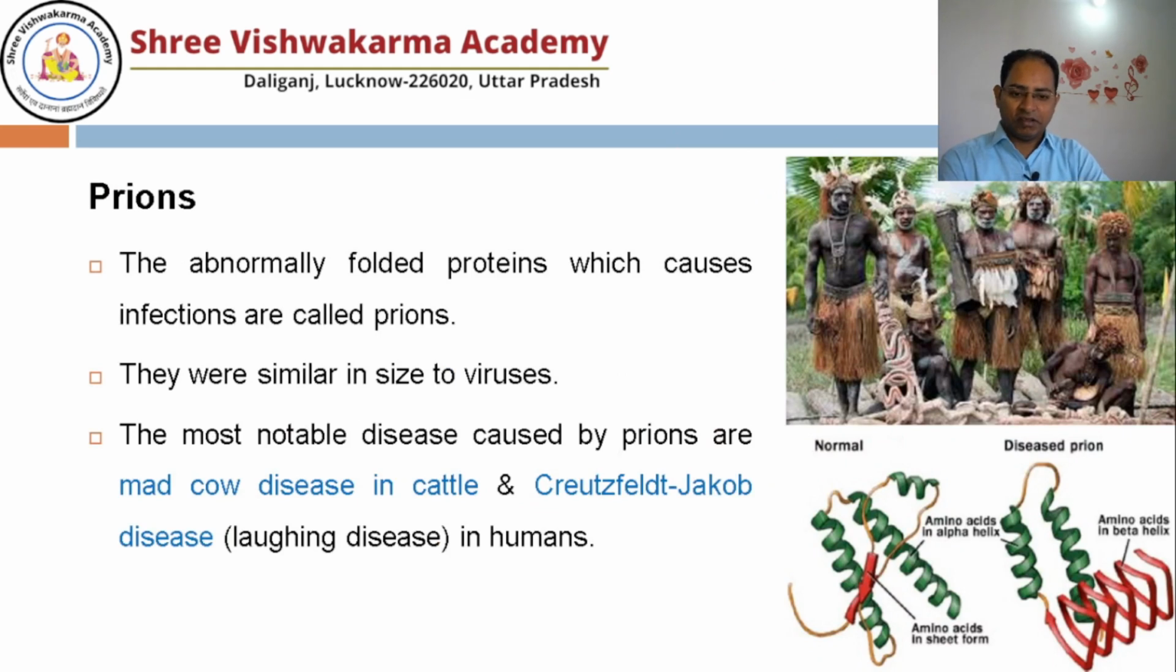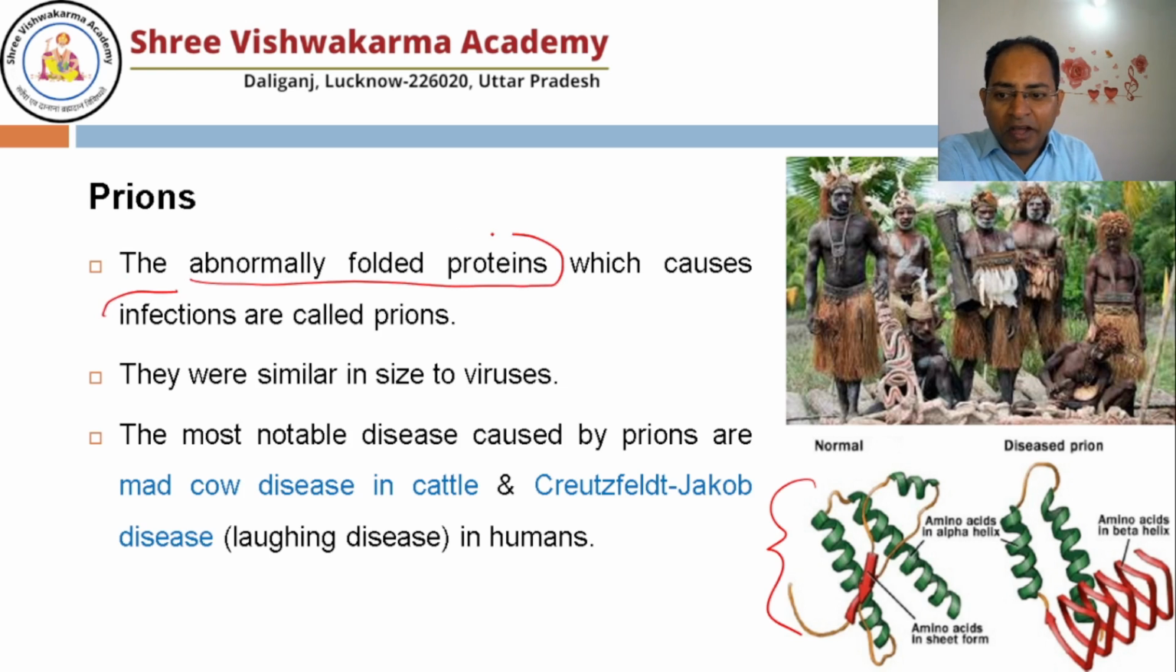Next, prions. What are the prions? Prions, if you see in the books, there is the beautiful structure of the protein. And every protein have their specific 3D structure. If somehow this 3D structure gets unfolded or abnormally folded, properly it doesn't fold, it may cause infections. So abnormally folded protein may cause the infection to others. That is known as prions. So prions are nothing, they are proteins only. And they were similar size to viruses.